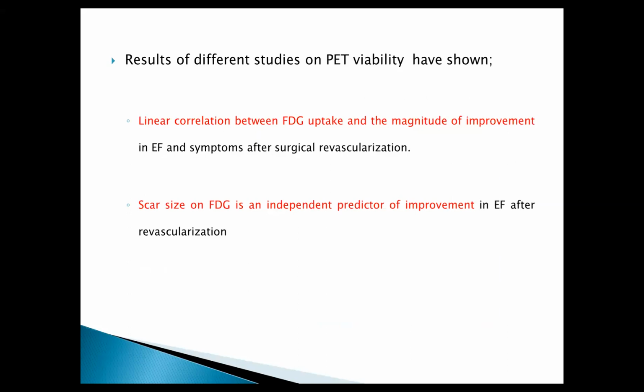So the results from the PET viability have shown there is a linear correlation between the FDG uptake and the magnitude of the improvement. So there is no absolute cutoff. We take it as a continuous variable. In studies also, it is taken as a continuous variable only. And the scar size, which can also be estimated from the FDG, is also an independent predictor. The lesser the scar size, the more the improvement, and this is given by the information from the MRI. And in the FDG images, we get the viable myocardium. The more the viable myocardium, the more the improvement.